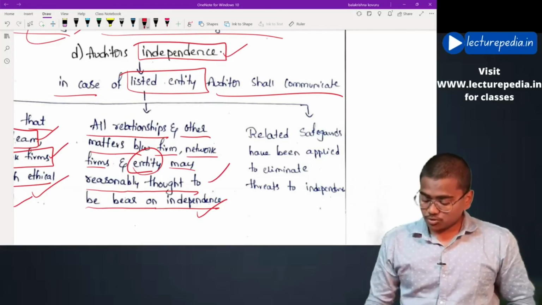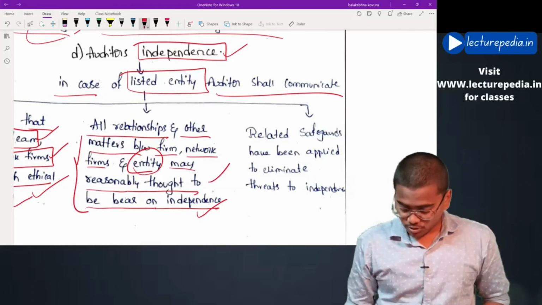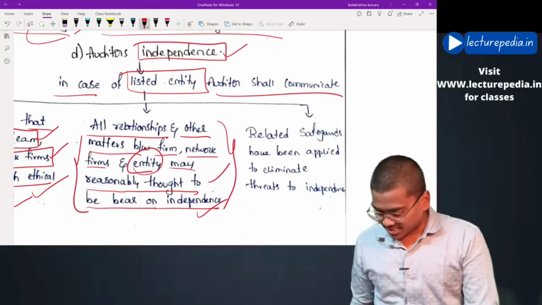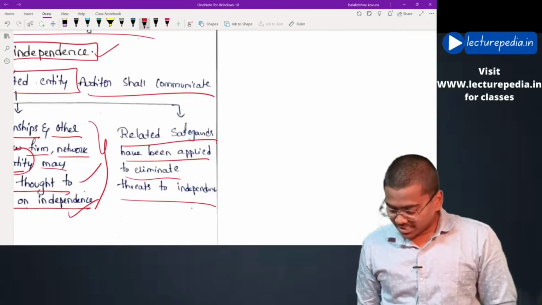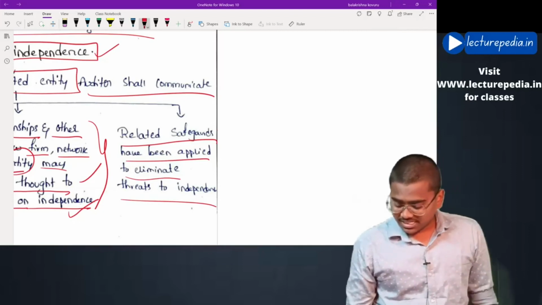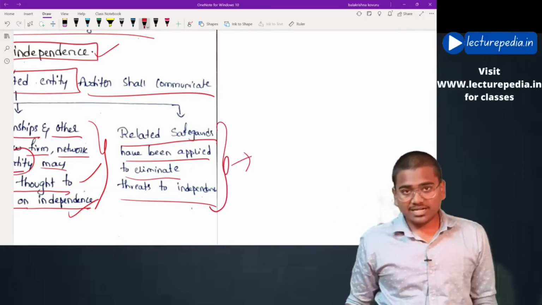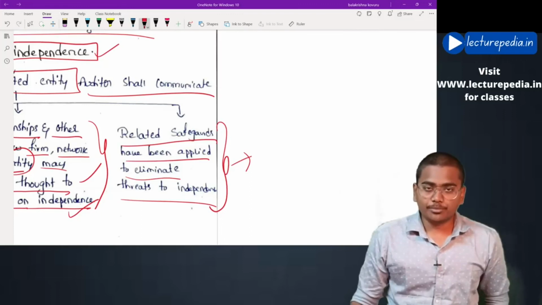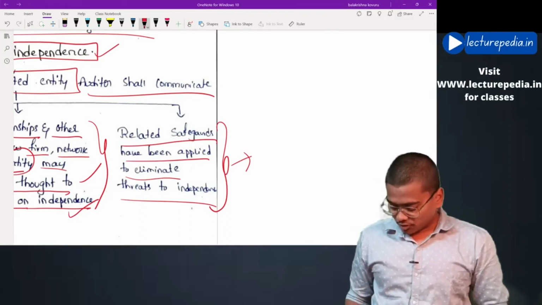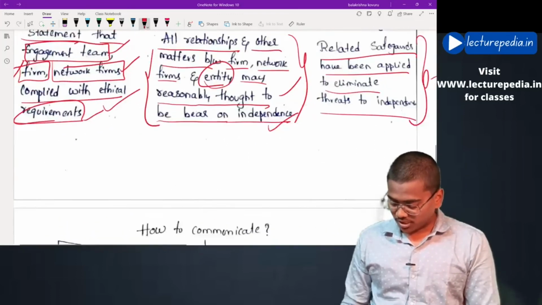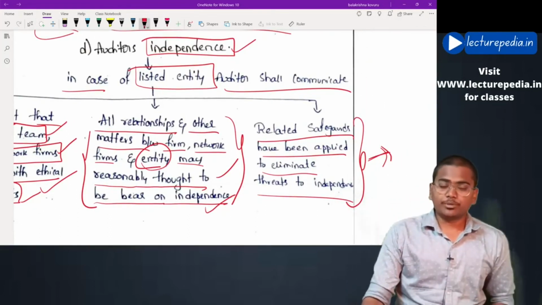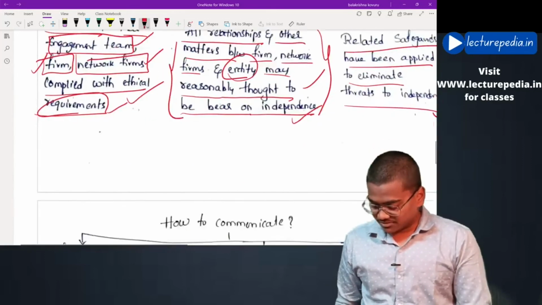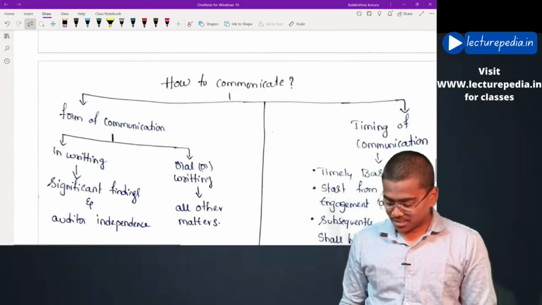This has to be confirmed and communicated to those charged with governance. And related safeguards have been applied to eliminate threats to independence. In case any threat to independence is identified, the safeguards implemented for avoiding the threat must be communicated to those charged with governance.